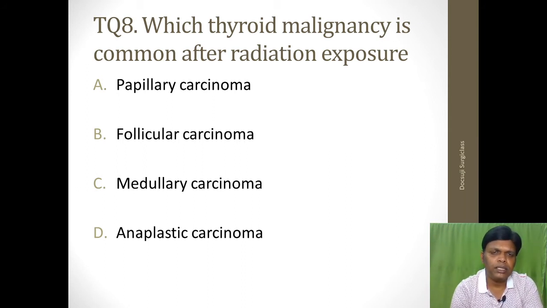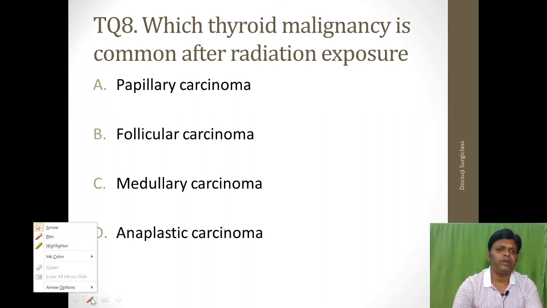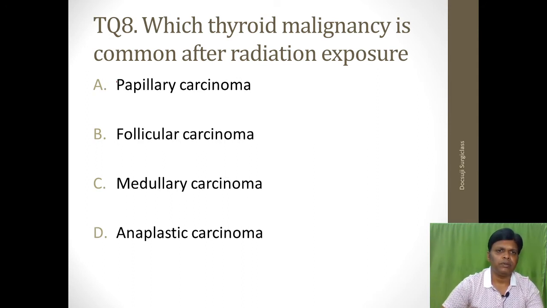Which thyroid malignancy is common after radiation exposure? Okay, so this is also one of the standard straightforward questions. This question is related to the etiology. The answer for this question is papillary carcinoma of thyroid. If you take the etiology of thyroid malignancy, radiation exposure is one of the commonest causes.